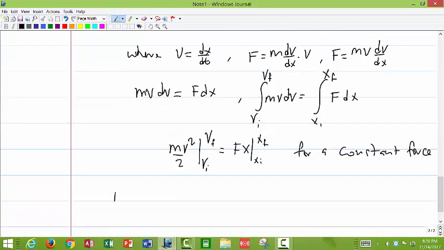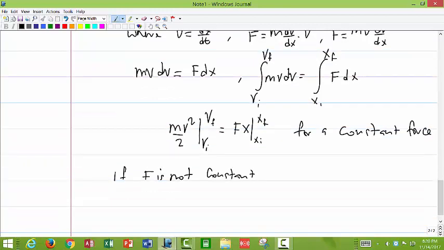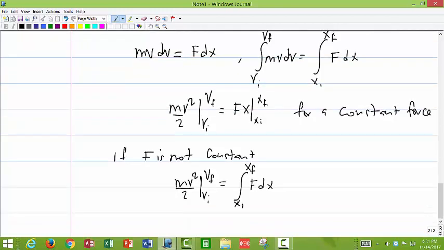If F is not constant, then we can leave it the way it is. We'll just say that m v squared over 2 from v initial to v final is equal to the integral from x initial to x final of F dx. So we'll just leave it that way. We'll come to the calculation later on when we want to find F, or when we want to find work.